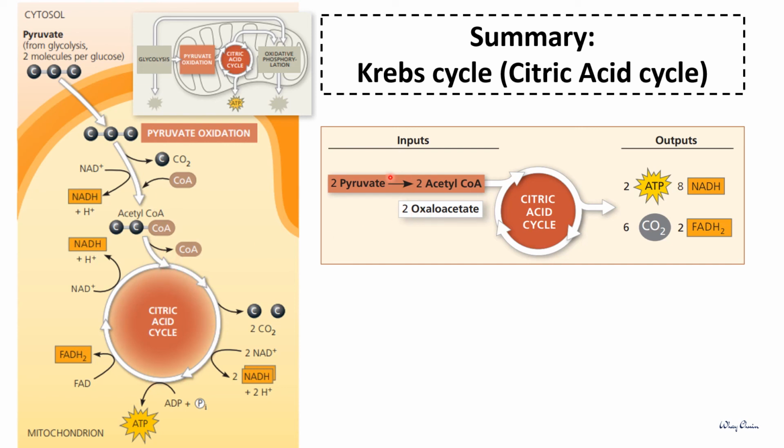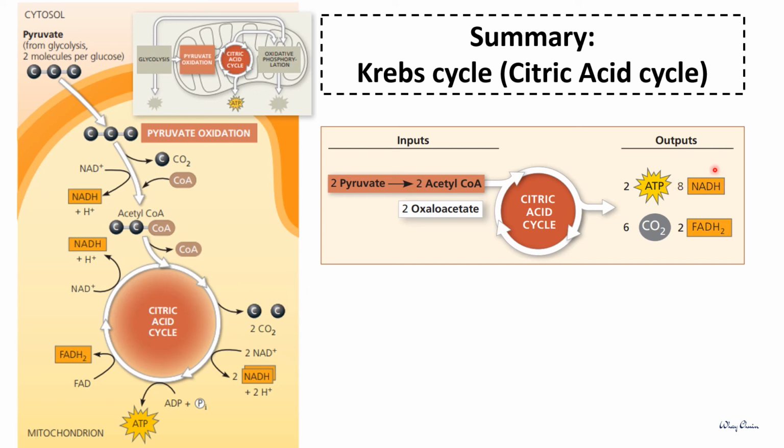So if we focus on the two pyruvates that produce two acetyl-CoA that complete two cycles of the Krebs cycle, it will produce two molecules of ATP through substrate level phosphorylation, and six molecules of carbon dioxide will be released through the decarboxylation that happens in the Link reaction and also the Krebs cycle.